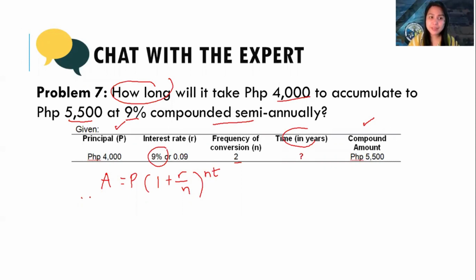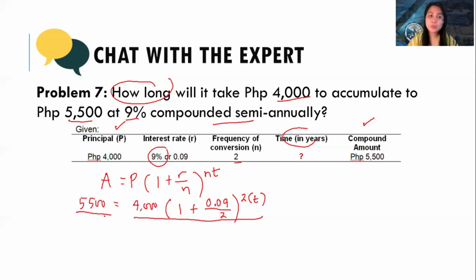We have 5,500 equals 4,000 times 1 plus R over N to the power of N times T. T is missing. So the principal is given. We divide both sides by the principal. Actually, I seldom derive the formula because I don't want to remember too many formulas. So I just remember the main formula and I work from there.